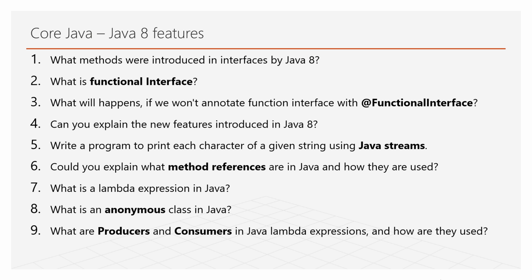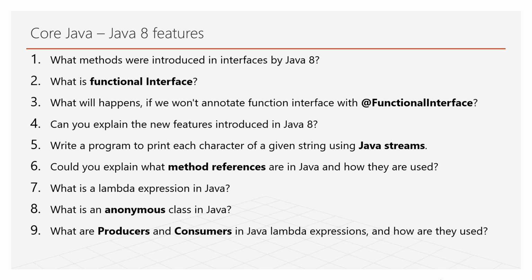Yeah, now in Java 8 features, what methods were introduced in interfaces? Previously, before Java 8, there was only the abstract method which we use in interfaces. After Java 8, we got static methods and default methods that can be used in interfaces. You know that whatever abstract methods are in an interface should be implemented. But in the case of default methods, we may override or may not. It's totally acceptable.